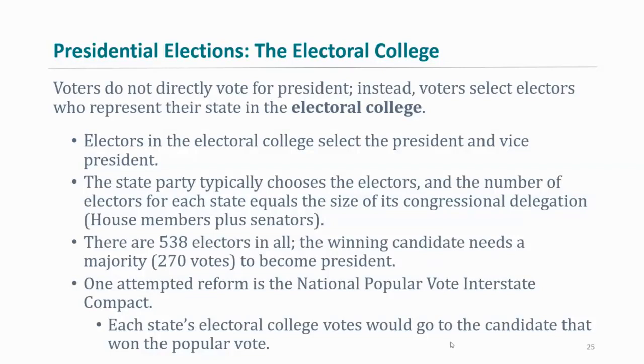So let's break this down a bit, right? Again, this is an indirect electoral process where, when you're voting for president, you're not necessarily voting for the name on the ballot. Even though the name on the ballot is there, you're technically not voting for the president. You're voting for the electors who are then going to meet at the Electoral College convocation. They go meet at the state capitol, and they formally cast their votes for the president. So it's an indirect process.